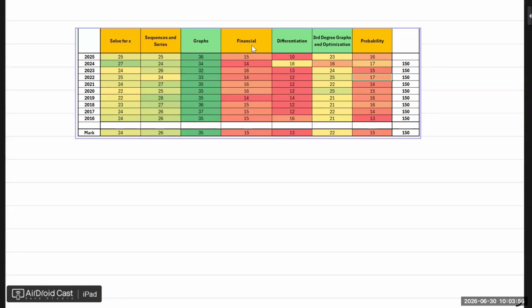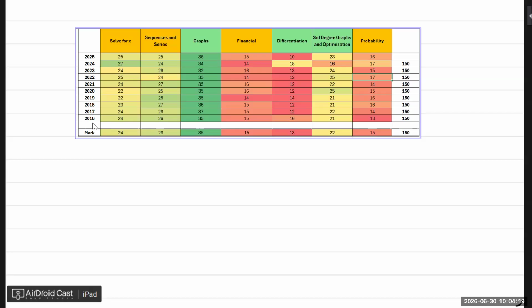Then financial, only about one question. Then differentiation, maybe 1 or 2 questions. And then the third degree graphs and optimization, also a bit large. It can be 2 or maybe 3 questions. And then the last is probability, which is grade 11 work and then matric work.